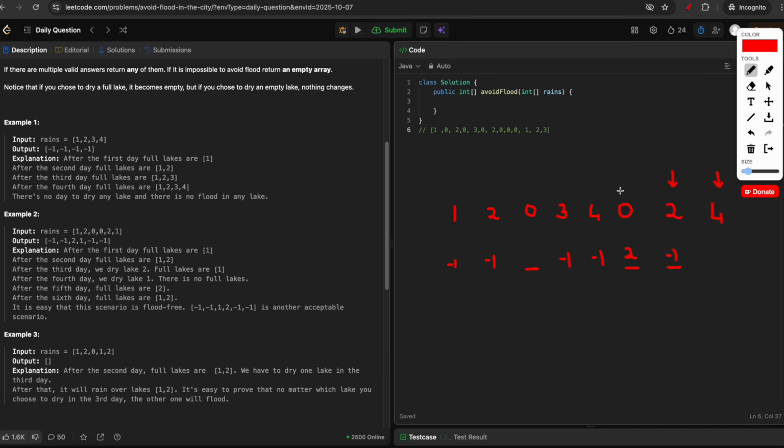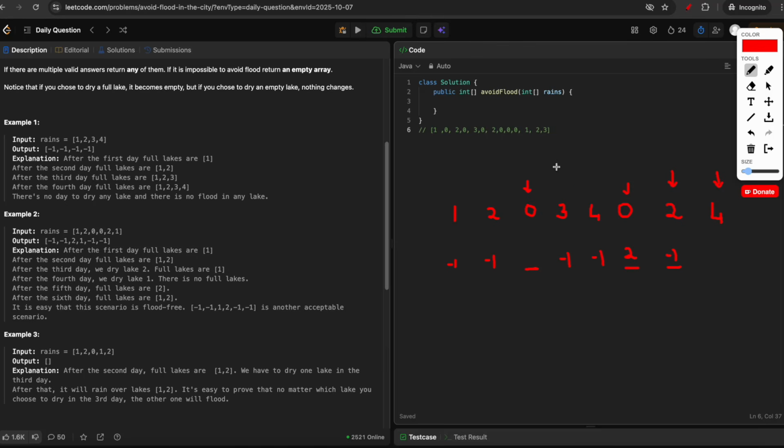But we can see that this 0 is already taken up by 2. So we can't dry the lake 4 with the other 0, even though it is empty and we haven't dried any lake on it, because lake number 4 is filled after this day, so we can't go to a previous day and dry it.